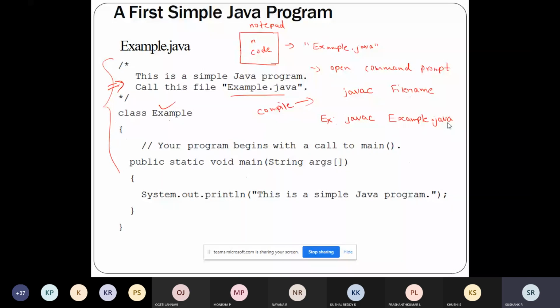To compile the program, we have the following command in Java. What is that command? javac. There should not be any space: JAVAC. It is like Java compiler, then a space and the file name. What is my file name? example.java. My file name is example.java.